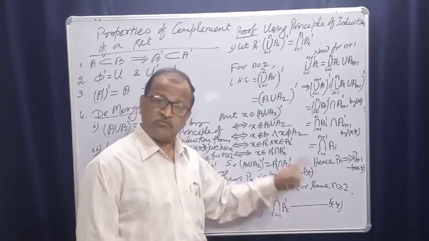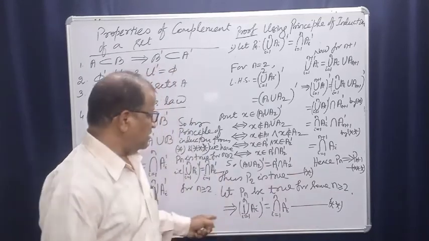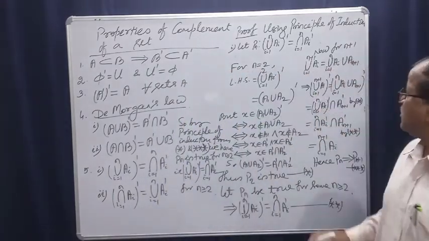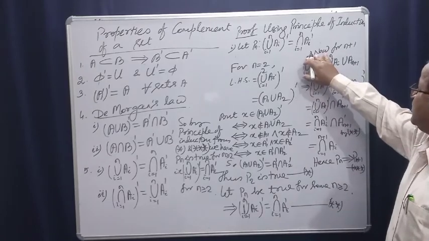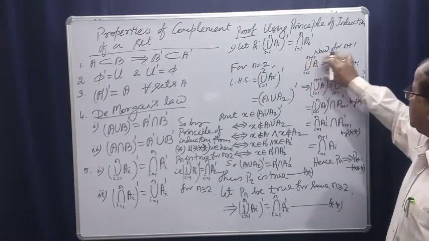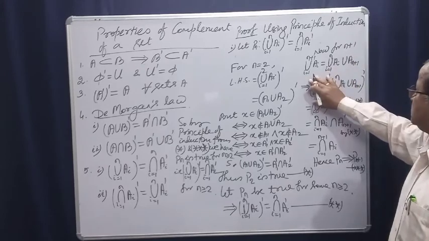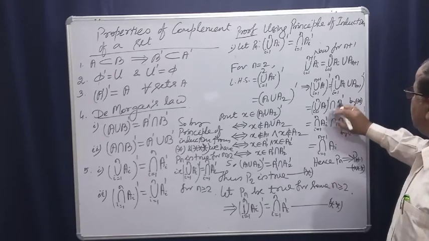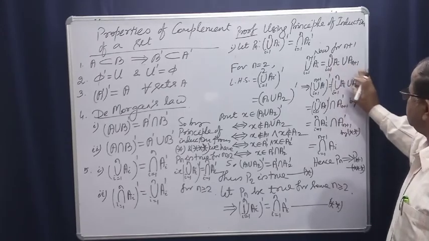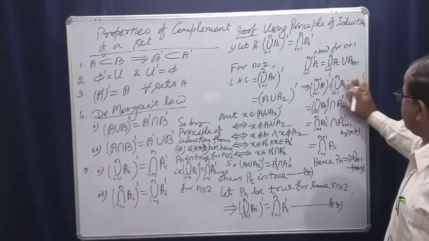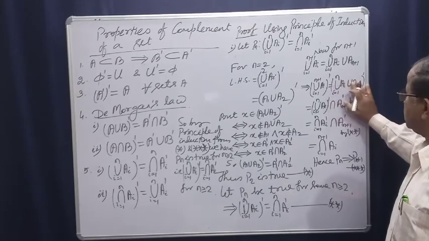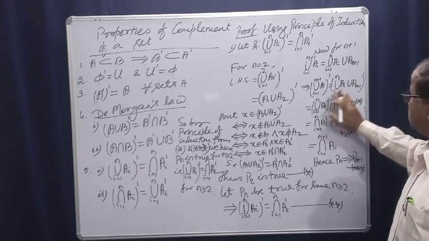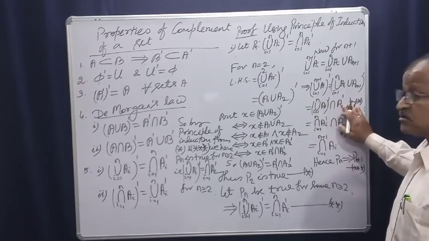Induction principle: you have to assume that it is true for n. Yes, it is true for n means this happens. Now for n plus 1, union of ai up to n plus 1, its complement is equal to the complement of this. Now you see this is one set, union i equal to 1 to n ai, and an plus 1. These are two sets, so the complement of the union of these two sets is equal to the intersection of the complements, by De Morgan's law.